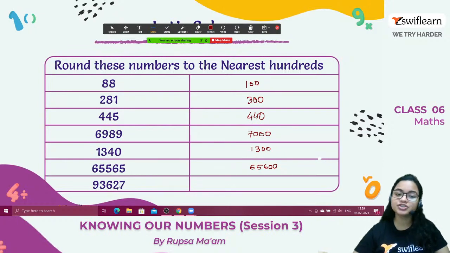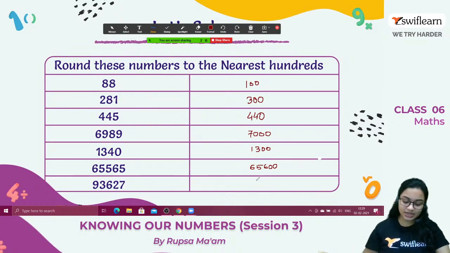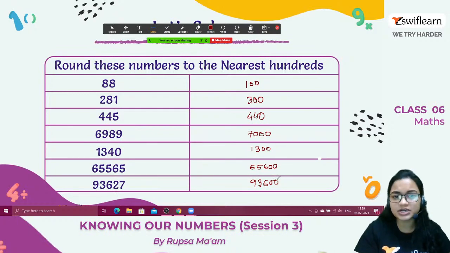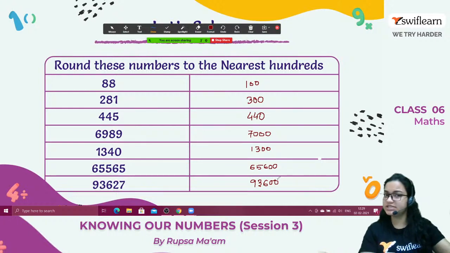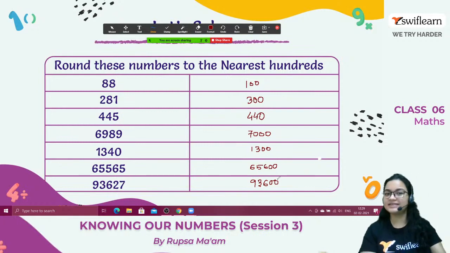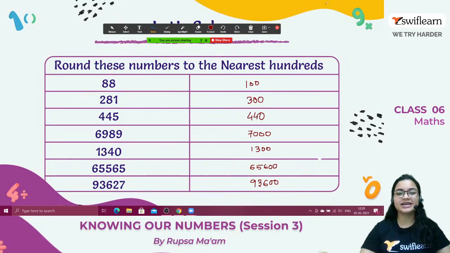Now it's coming 93,627. Again we have to check tens place. So in the tens place it's 2. So 2 is obviously smaller than 5. So the hundreds place will remain same. So the number will be 93,600. Clear? It's very simple, just exactly like the previous chart which we have rounding off in the nearest tens place. There we have to check in the units place, and here, in the case of nearest hundreds, we have to check in the tens place. Clear? I hope you have understood this. Okay? Alright.